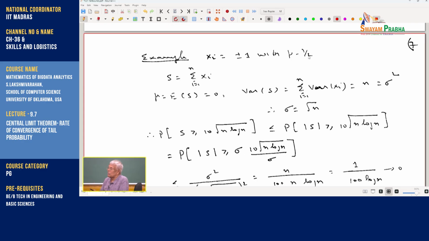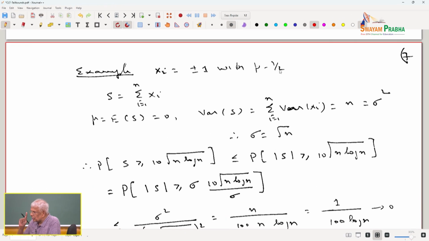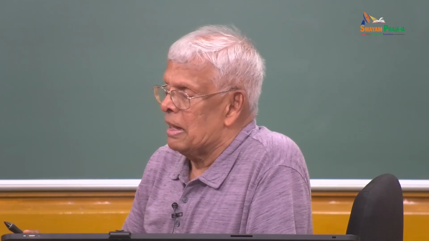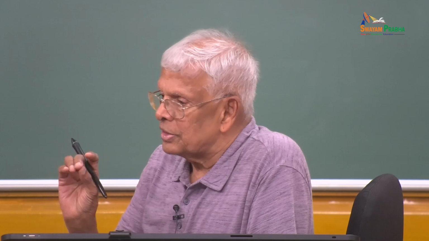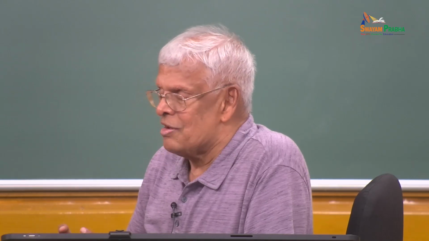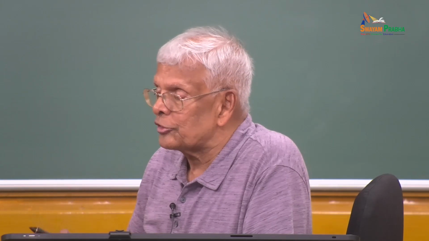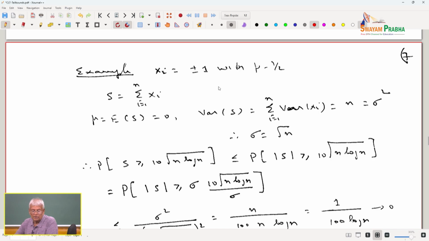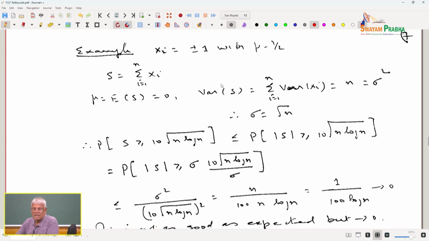Now you may wonder, why should I worry about all these things? Please understand, you cannot compute tail bounds without having good ideas about the Markov inequality, Chebyshev inequality, Chernoff inequality, and so on. And why do we need tail bounds? Because we are interested in measure concentration, and measure concentration occurs naturally in high dimensional spaces, in high dimensional probability theory. That is the reason. So, if you want to be serious about multidimensional probability with respect to multidimensional data analytics, these are important tools and techniques. So, I am now going to illustrate it again.